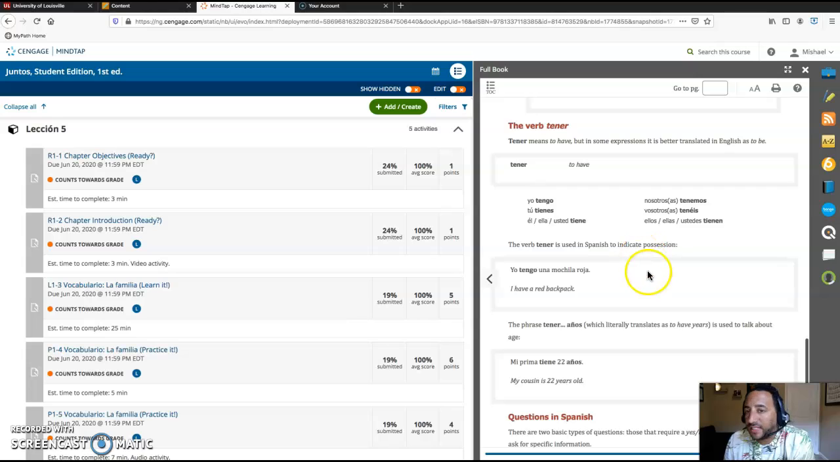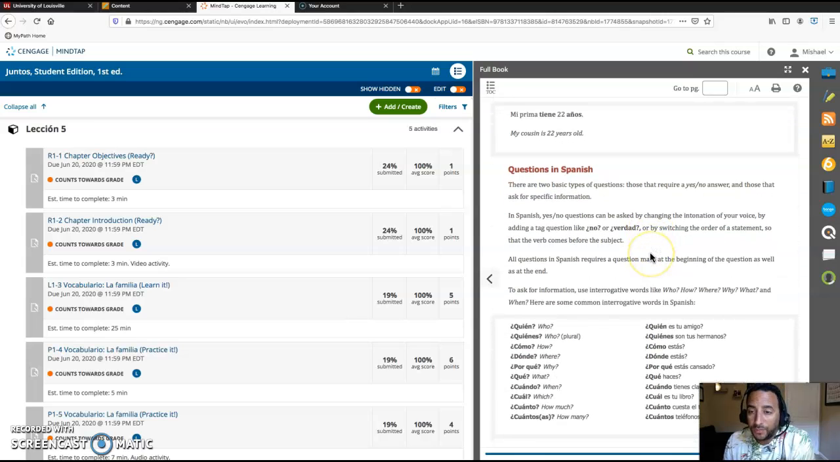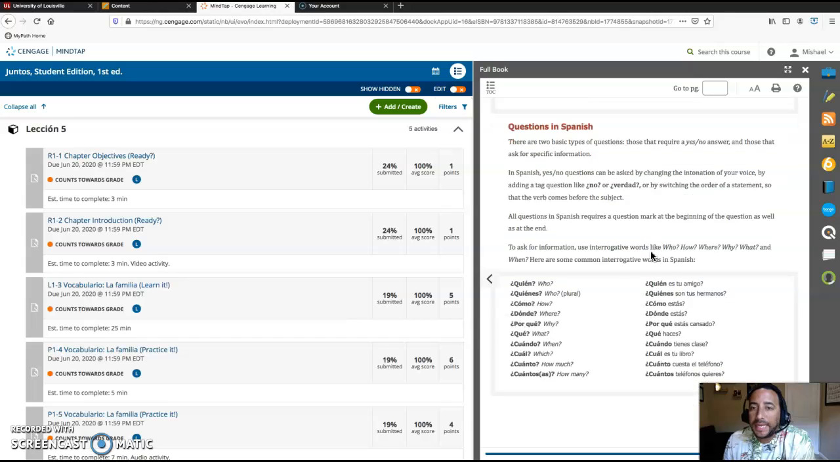You have to memorize these 3 verbs because they are irregular and they don't follow any grammar rule. Then at the end we have some important question words that you need to know. Like I said, these 2 pages that I show you is a summary of what you're going to be learning